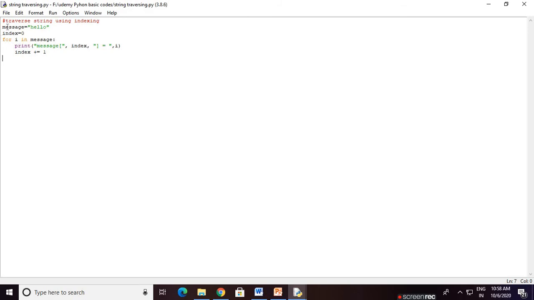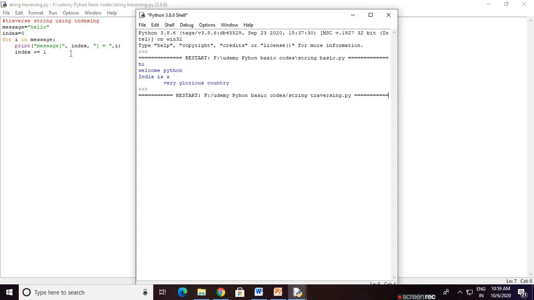Every time we take a value from this, the index value is first 0, that means go to the 0th index, print the character, then index plus 1, the index value is incremented to 1, then go to the next index. Now the values are printed. This is an indentation block. In this block we write a print statement, print i, then we increment index plus equals 1 with the in-place operator. Now let's check what is printed. For this, press F5.